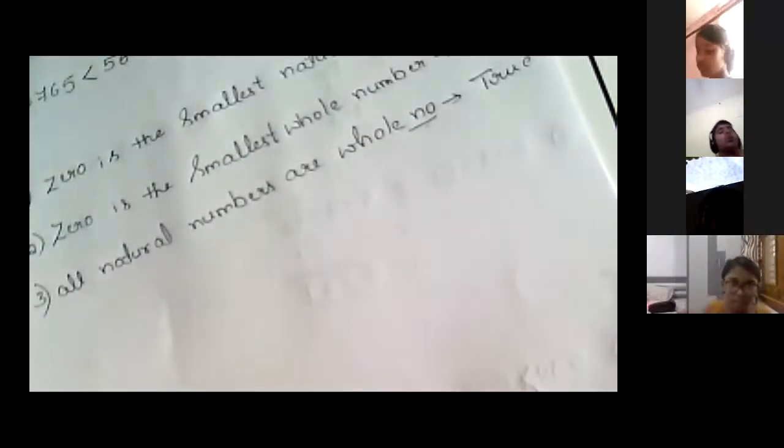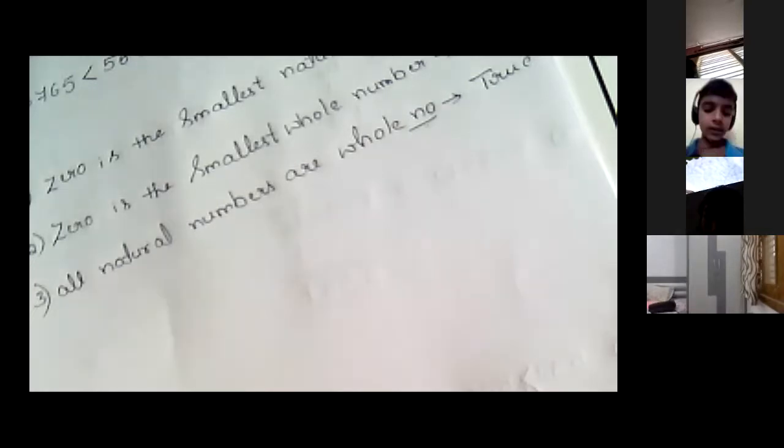All natural numbers are whole numbers. Understand, Ashrita? So next, fourth one: all whole numbers are natural numbers.